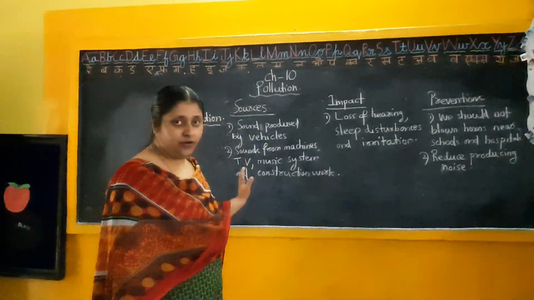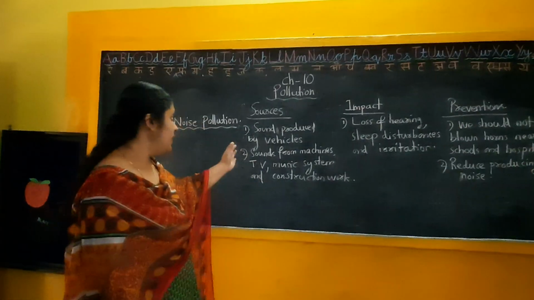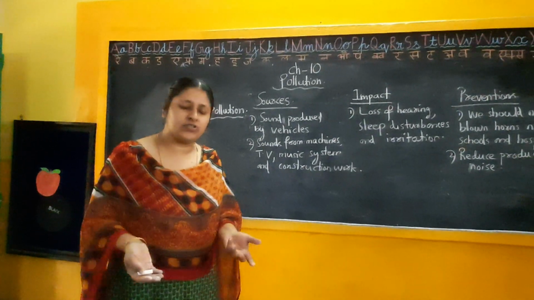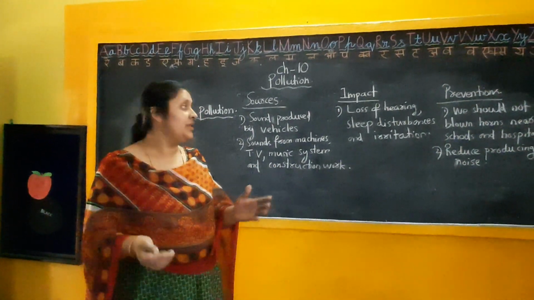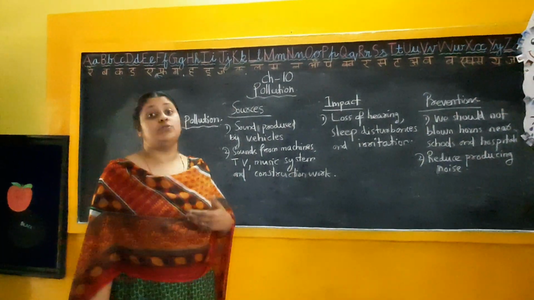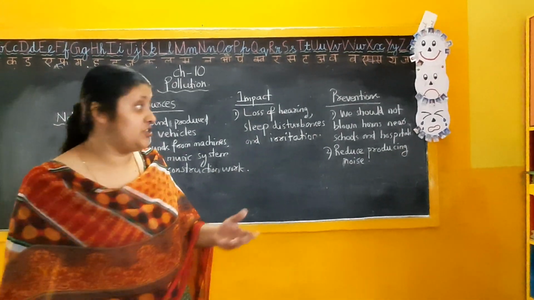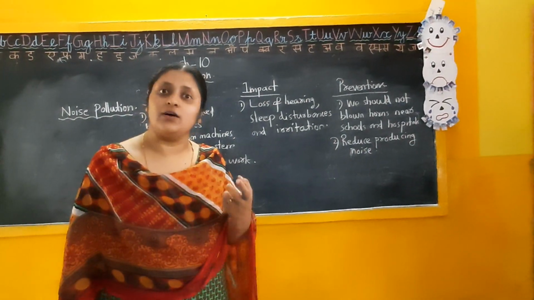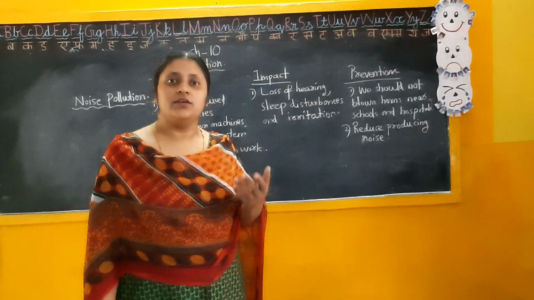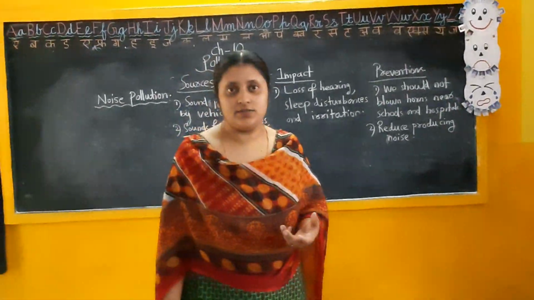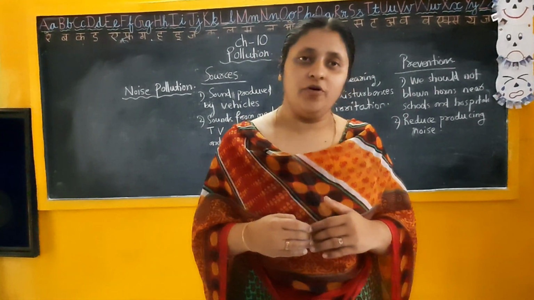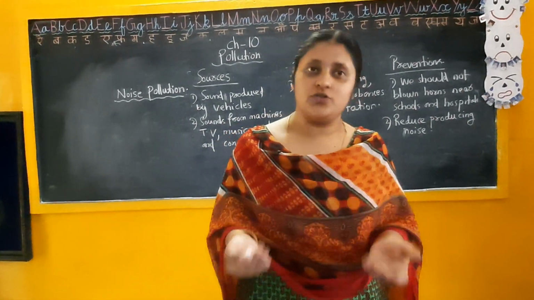Clear? The third type of pollution is noise pollution. The sources are sound produced by vehicles and sound coming from various machines, construction work, TV, music system, etc. And then the impact: loss of hearing, sleep disturbances and irritation. So how can we prevent this noise pollution? We should not blow horns near hospitals and schools, and we should always reduce producing noise. Okay, these are the preventive methods. So our third type of pollution, noise pollution, is also over.